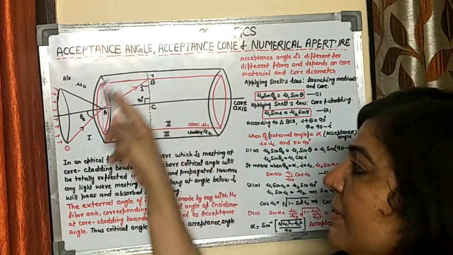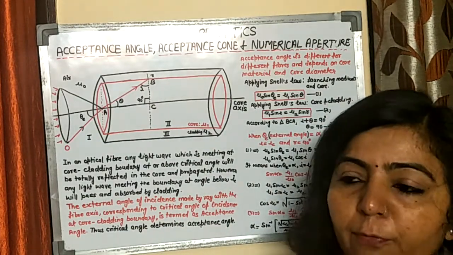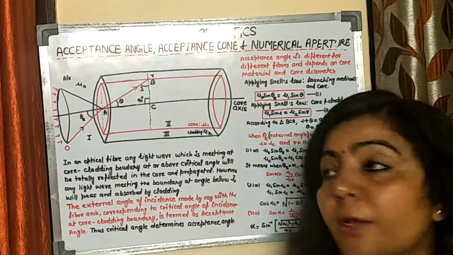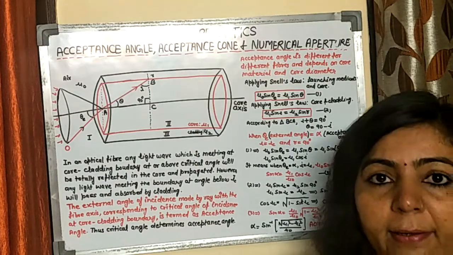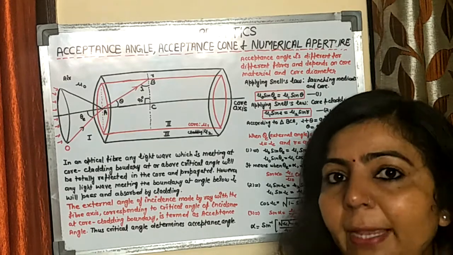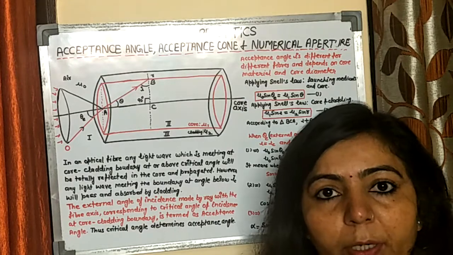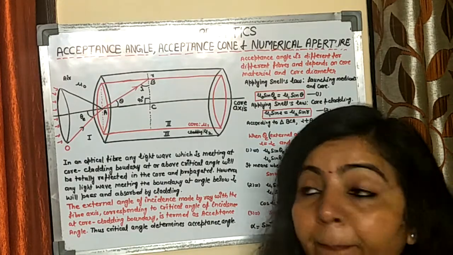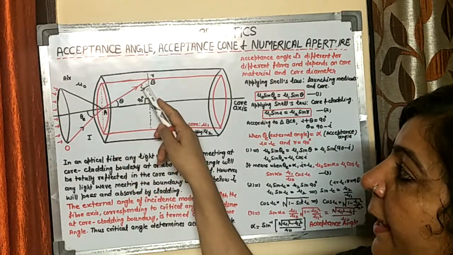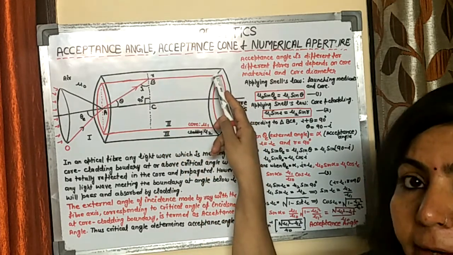As we know, in case of an optical fiber, only those light rays can travel from transmitter to receiver for which the angle of incidence is either equal to or greater than the critical angle. It means all those light rays will be accepted for which the angle of incidence is either equal to the critical angle or greater than the critical angle. So for this external angle, the angle of incidence will be the critical angle and the angle of refraction will be 90 degrees.